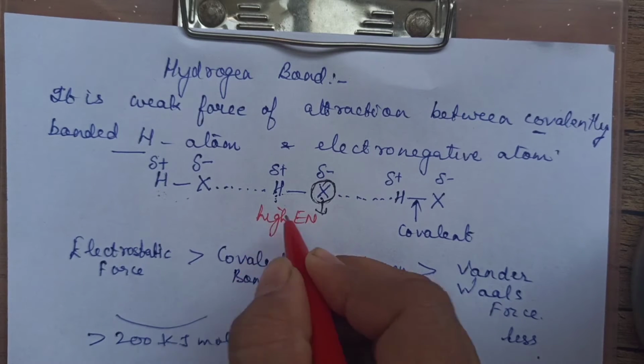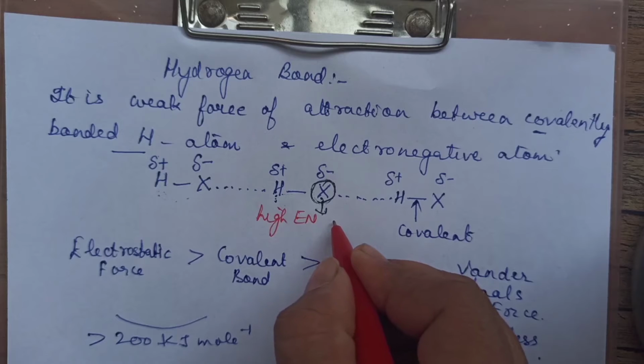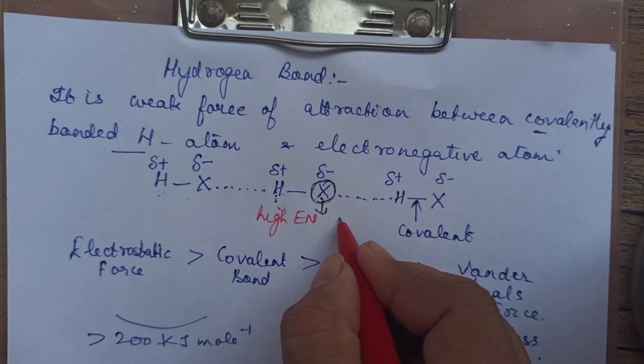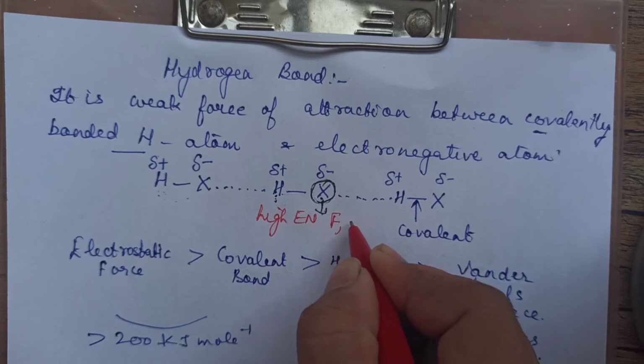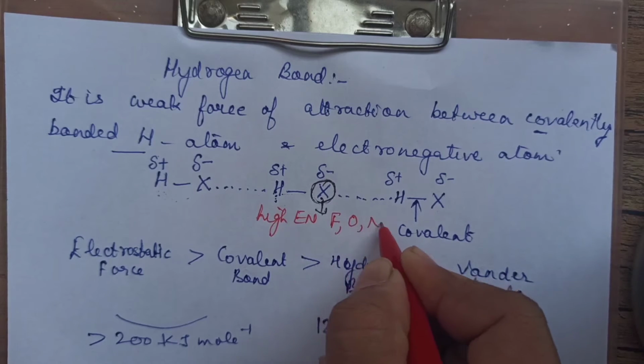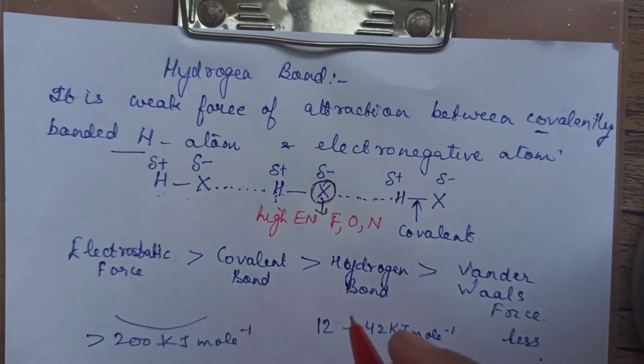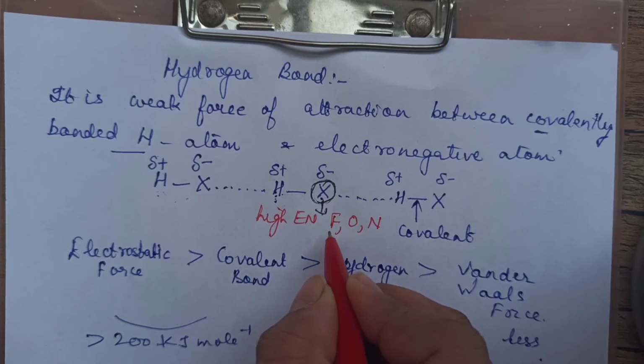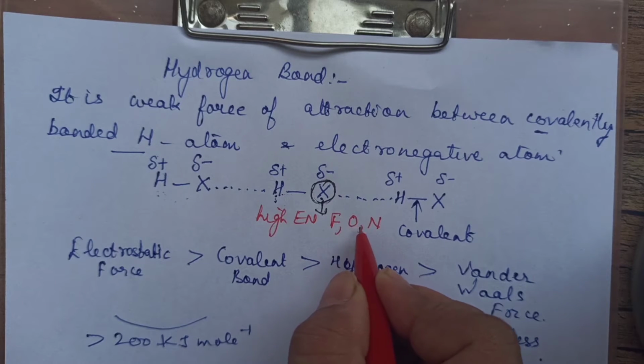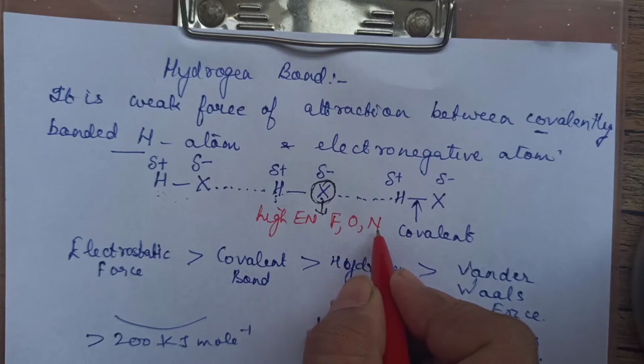How much high electronegativity? It should be 3 or more than 3. Or we can also write it should be either fluorine or oxygen or nitrogen. Fluorine electronegativity value as per Pauling scale is 4. Oxygen is 3.5. Nitrogen is 3.